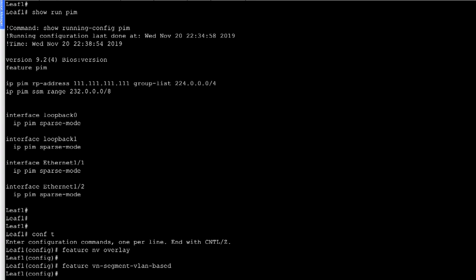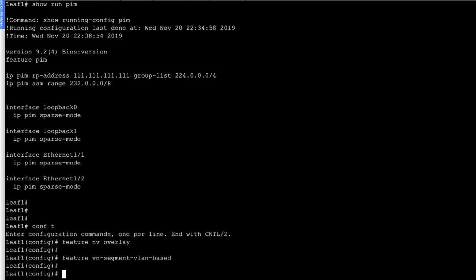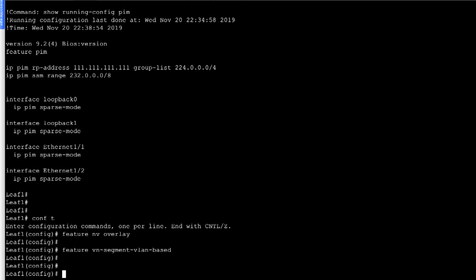This feature is required to configure VLANs and associate them with the VN segment IDs. So we have configured this feature as well. We do not need other features like BGP because we are not using that. The other features that are required on the spine or leaf are feature PIM and OSPF, which are already pre-configured.